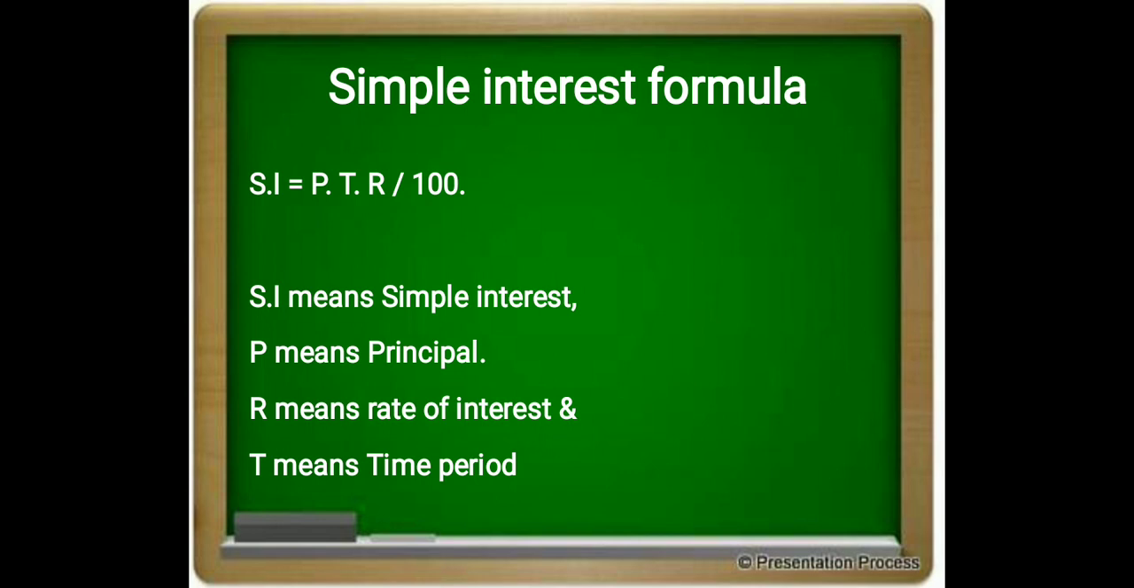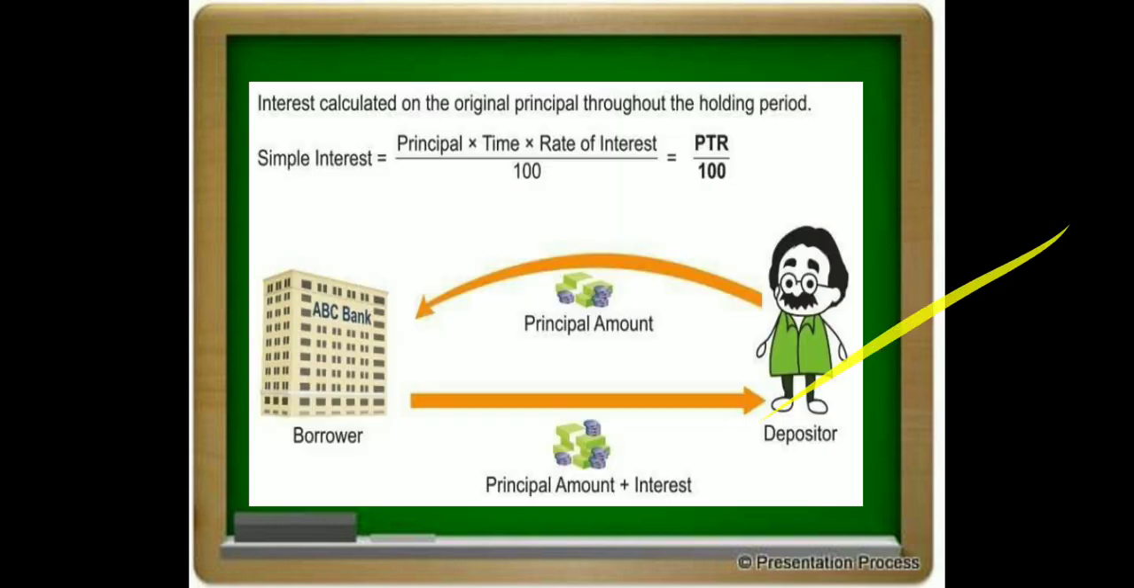Simple interest has a formula, that is PTR divided by 100. Simple interest is denoted with SI. P means principal, R means rate of interest, and T means time period. Simple interest is equal to principal into time into rate of interest divided by 100, that is PTR by 100.